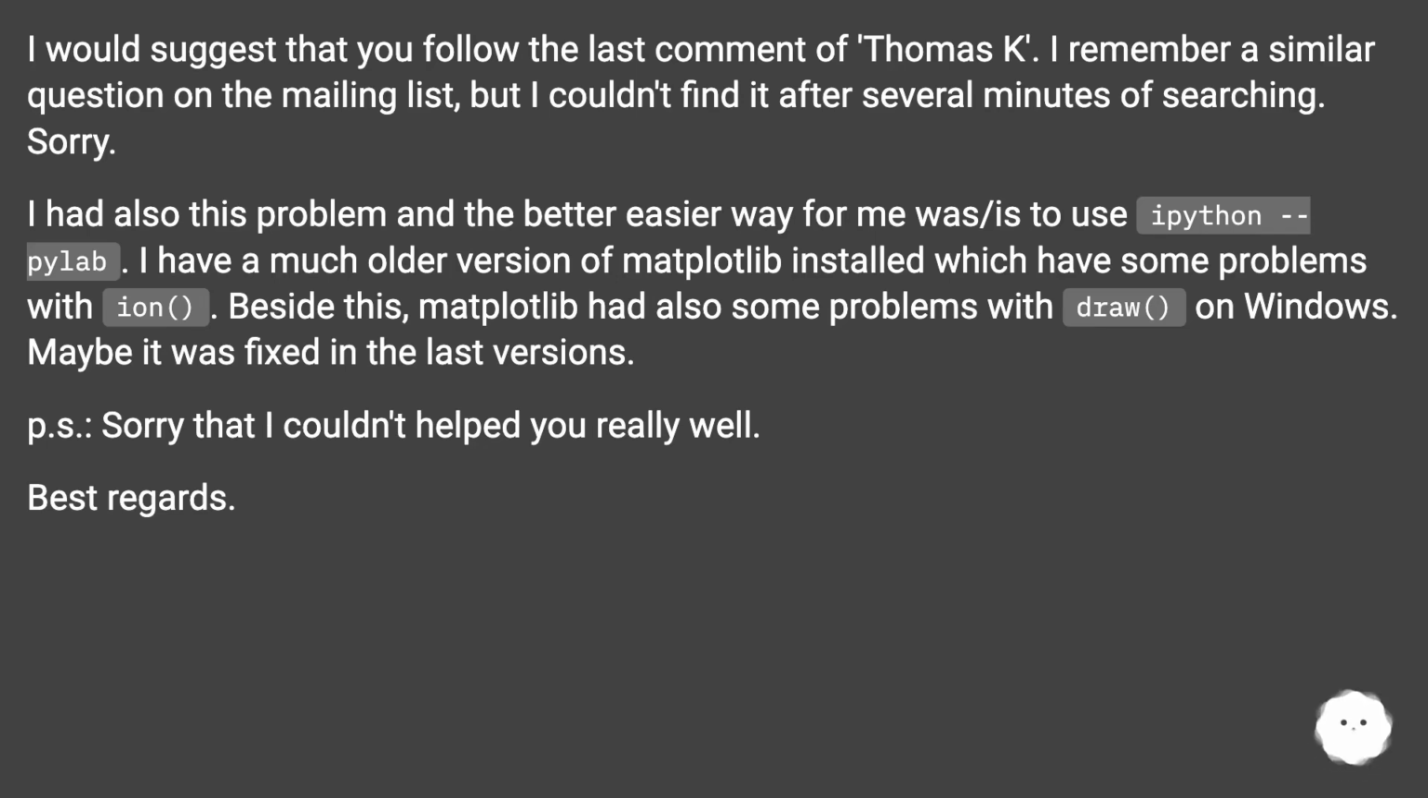Sorry. I had also this problem, and the better, easier way for me was to use IPython, pylab. I have a much older version of Matplotlib installed which has some problems with ion. Besides this, Matplotlib had also some problems with draw on Windows. Maybe it was fixed in the latest versions. P.S. Sorry that I couldn't help you really well. Best regards.